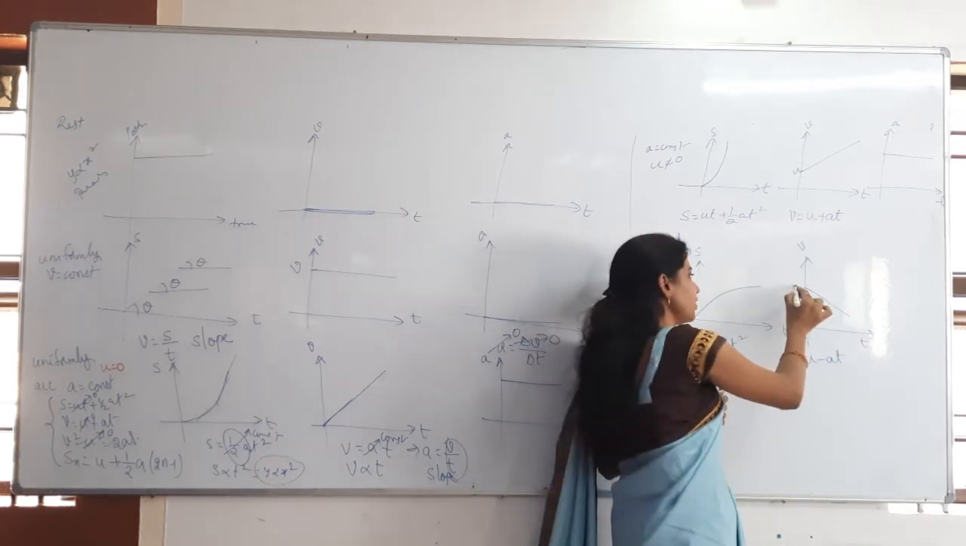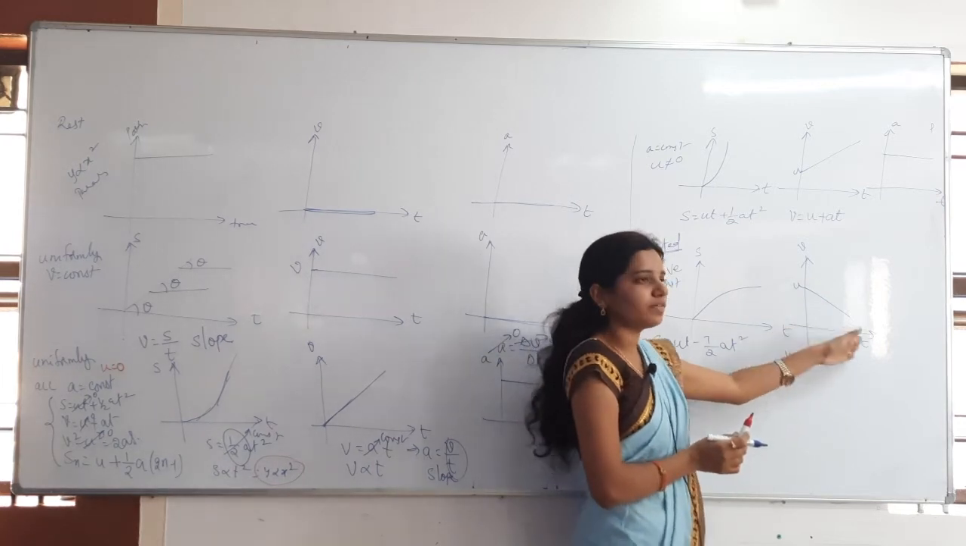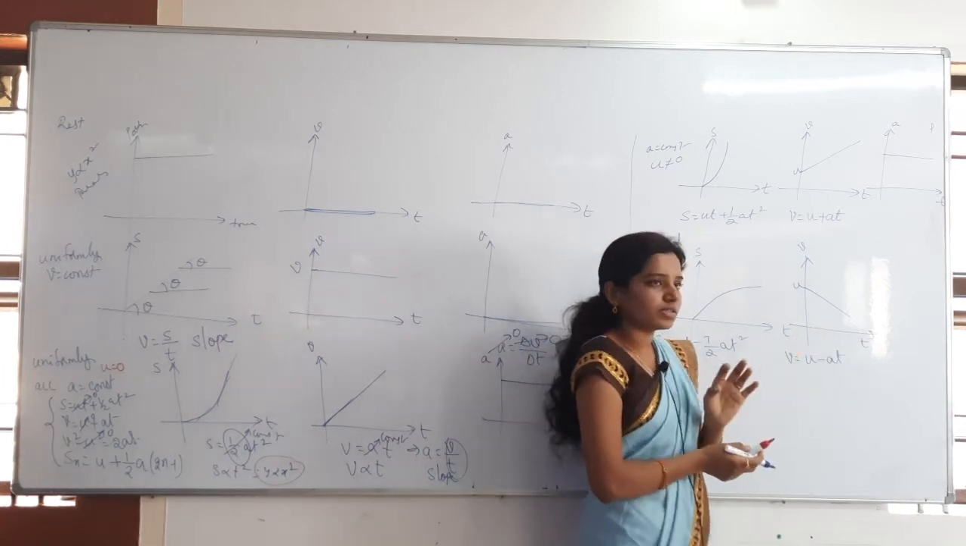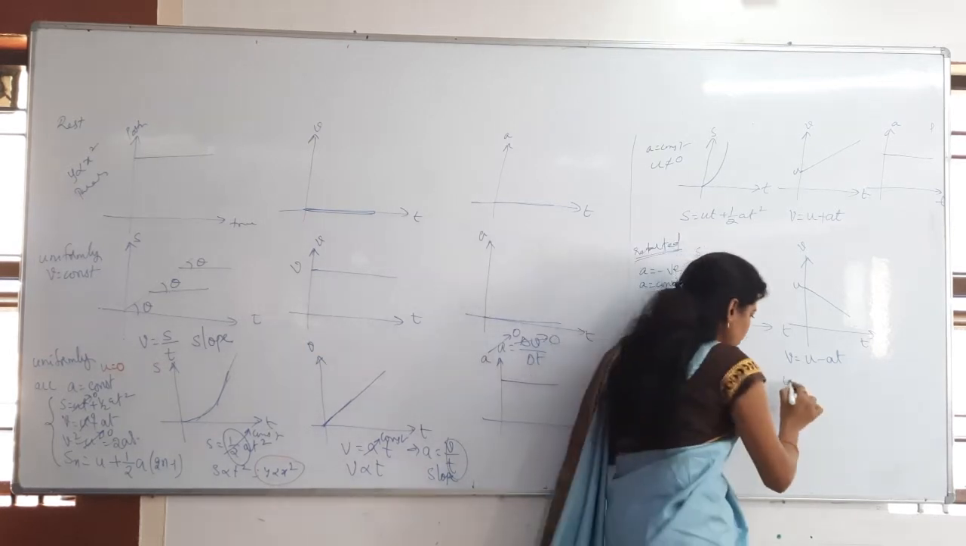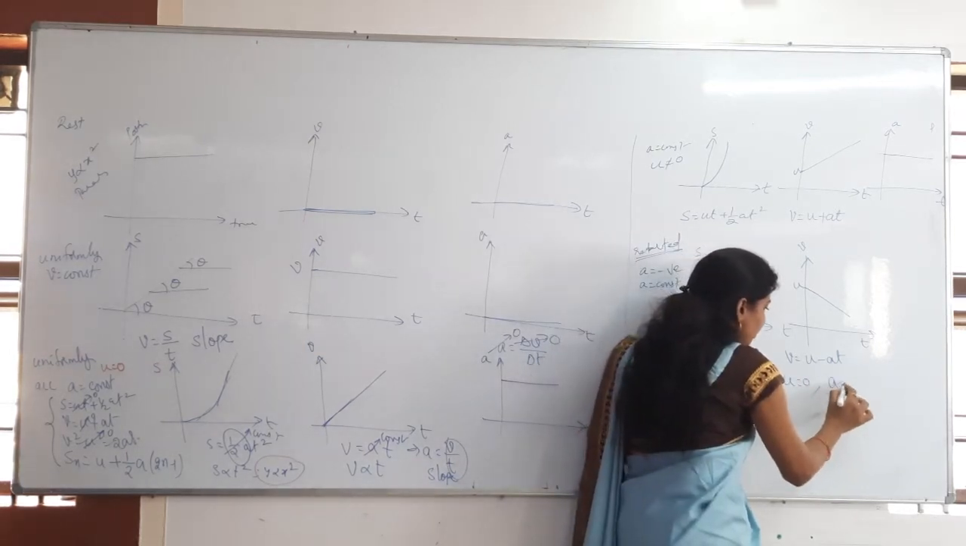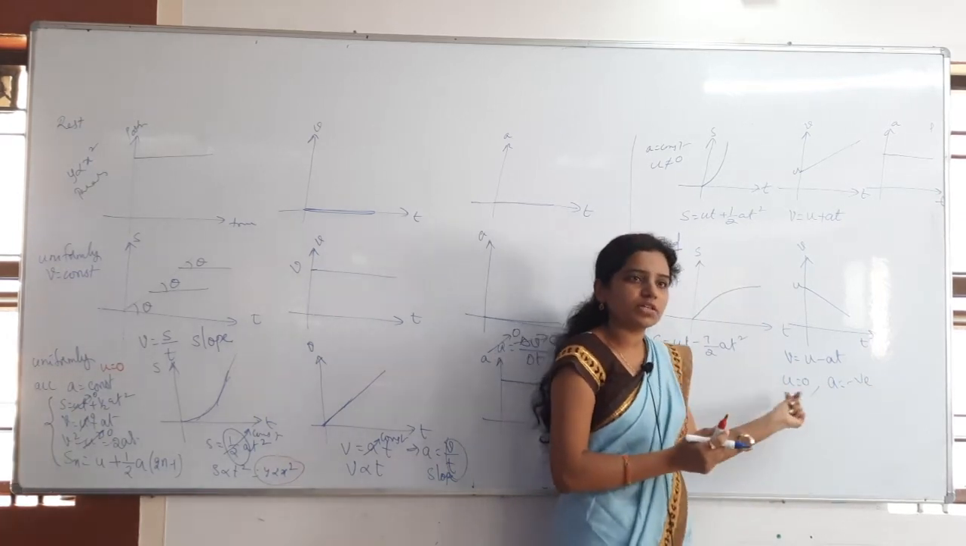Again, it is starting from where? From u only, not from the origin. If u becomes 0, then it would start from the origin. But is it possible? If u is 0, how can a be negative? Can you say that u is 0 and a can be negative?